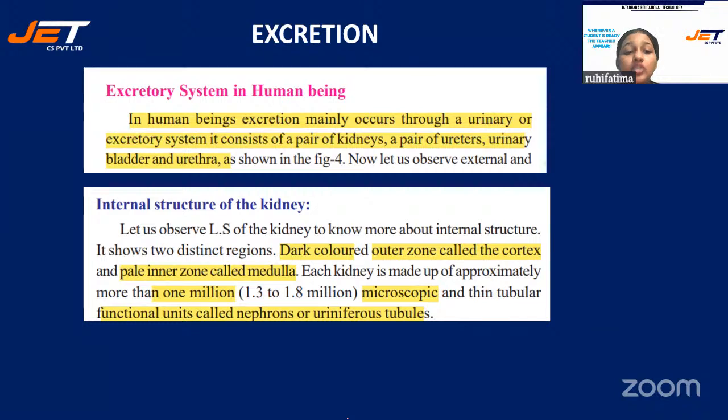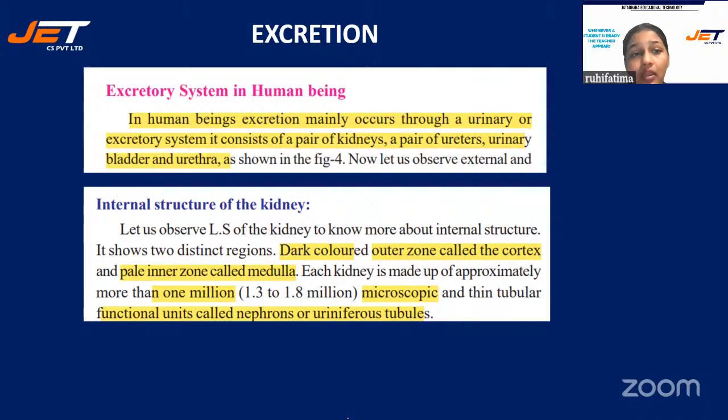Each kidney has more than 1 million microscopic thin tubular structures, functional units. Okay, tubular functional units, and they are known as nephrons or uriniferous tubules. Inside the kidney, they are embedded.